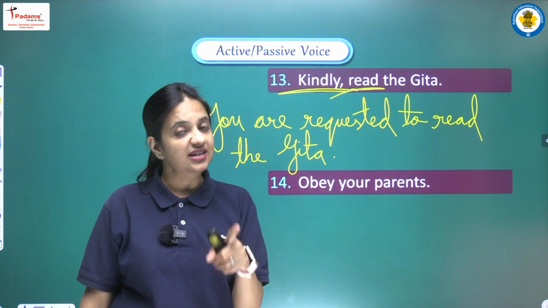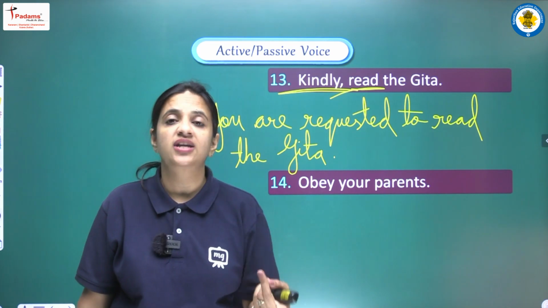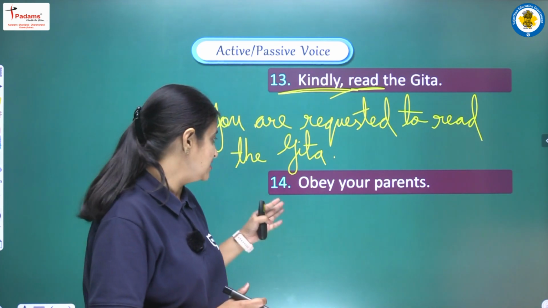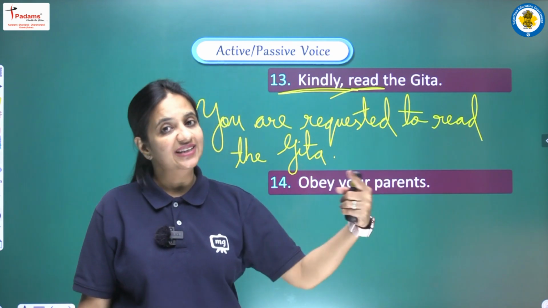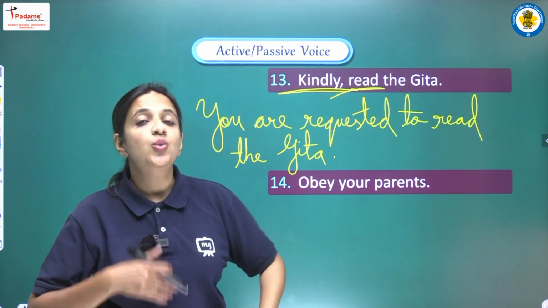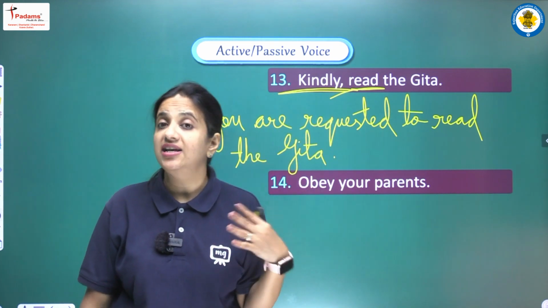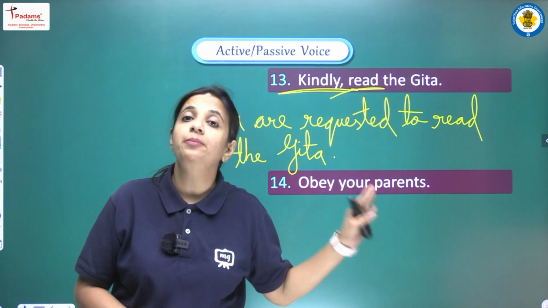हम दोनों तरह से लिख सकते हैं students. Be very attentive here. We can use any option. The first option is to follow the let pattern. According to that, the answer will be let your parents be obeyed, and the second option is we can write you are advised to obey your parents. Advice की जगह हम asked भी लिख सकते हैं. You are asked to obey your parents.